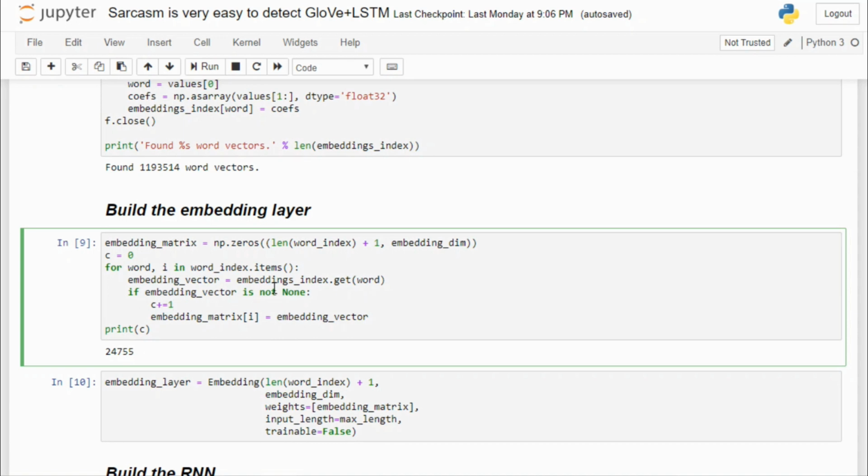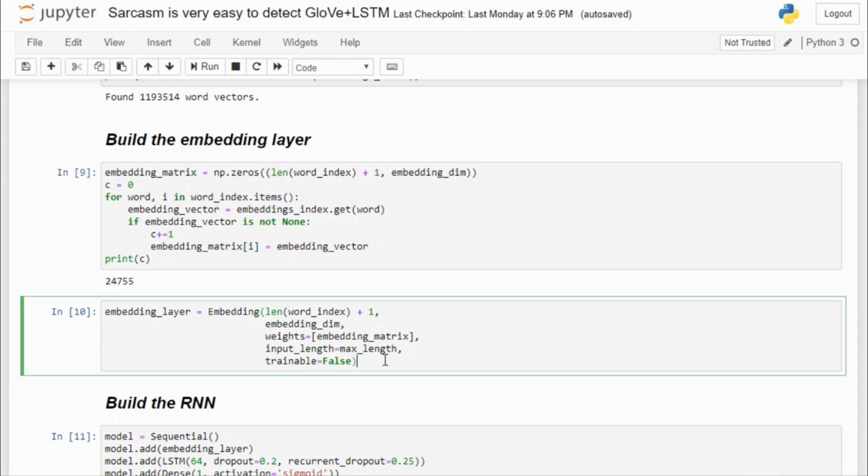If the word is present in our vocabulary, then we are just taking its vector representation. Otherwise, we are not changing the zeros. So if some word is not present in our vocabulary, that row will be just 0. So this is the way to build the embedding layer using the Keras Embedding function. And remember to set the trainable parameter to false, because we are using a pre-trained model. We don't want to train it again.